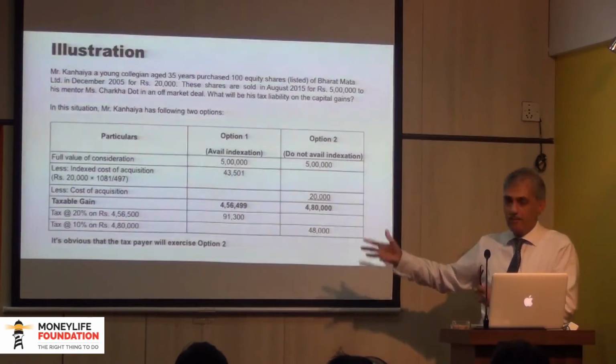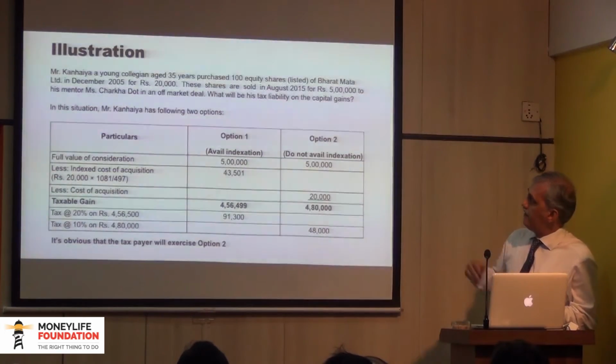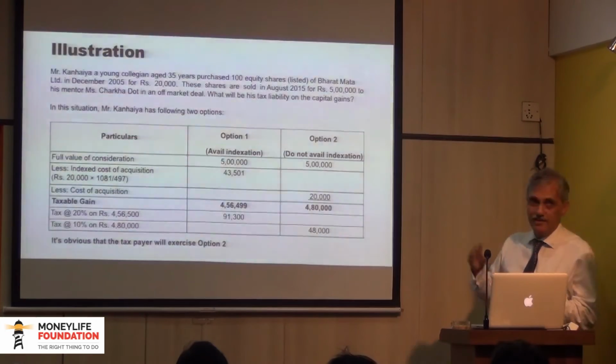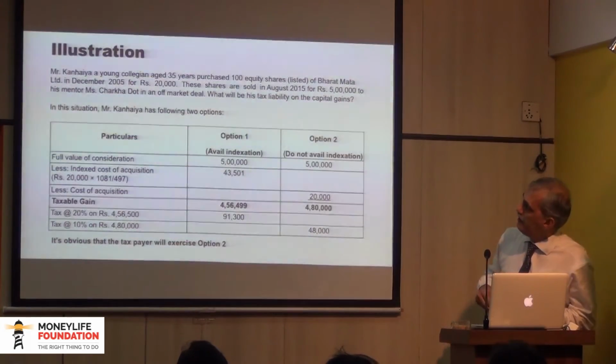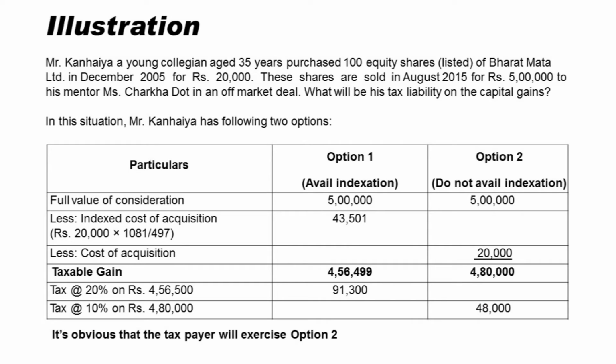Let's look at an example of how this works. Mr. Kanaya, a young collegian aged 35 years, purchased 100 equity shares of Bharat Mata Limited, listed, in December 2005 for 20,000 rupees. The shares are sold in August 15 for 5 lakhs to his mentor, Ms. Charkha Dot, in an off-market deal. What will be his tax liability? Sale consideration in the first option, where he takes the benefit of indexation, is 5 lakhs. That remains common whether cost is indexed or unindexed.